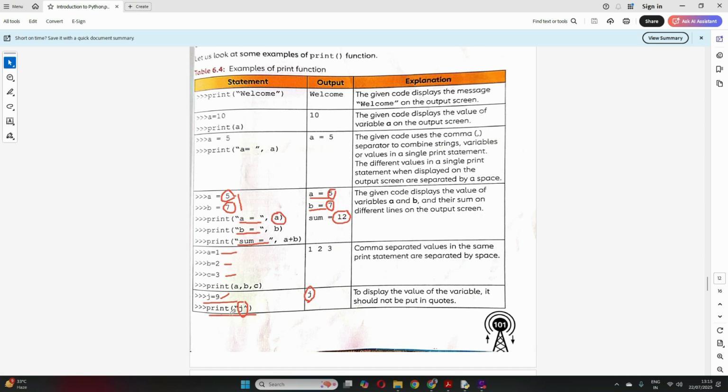In the print statement or the input statement, whatever you write within double quotes will come as it is. So if you write j, even though it's a variable, it will come as j, it will not display the value of the variable. Clear? Very important and very tricky this one. Clear? Good.